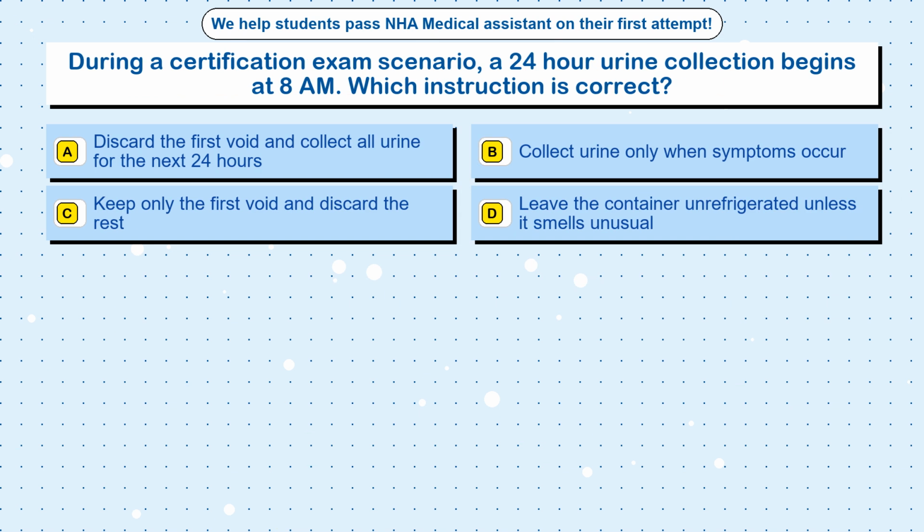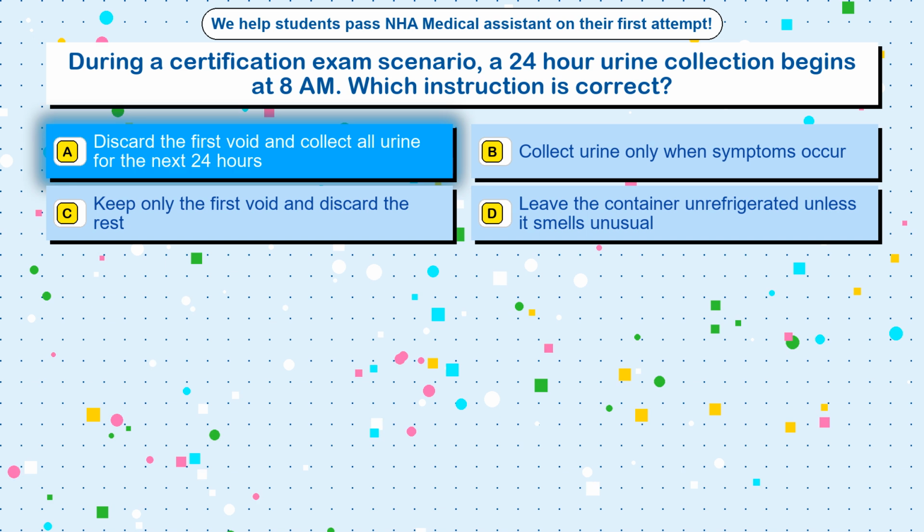Question 59. During a certification exam scenario, a 24-hour urine collection begins at 8 a.m. Which instruction is correct? Option A. Discard the first void and collect all urine for the next 24 hours. Option B. Collect urine only when symptoms occur. Option C. Keep only the first void and discard the rest. Option D. Leave the container unrefrigerated unless it smells unusual. The correct answer is option A.